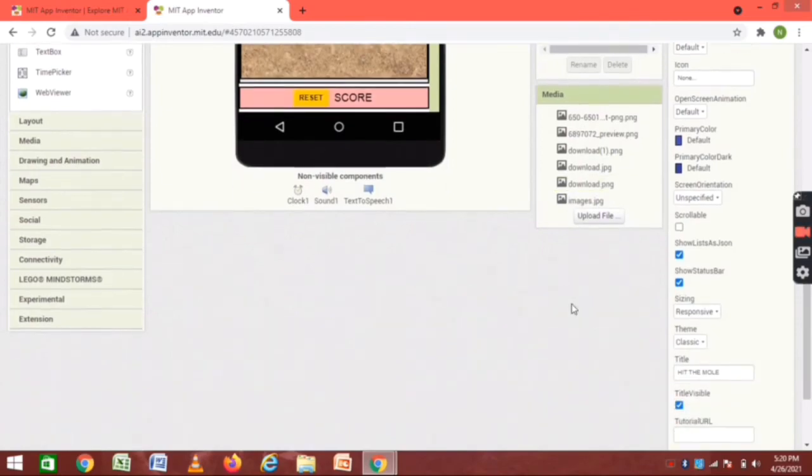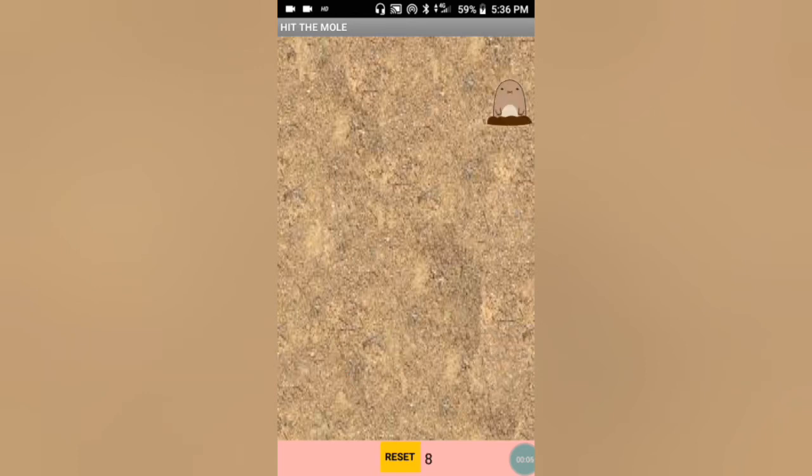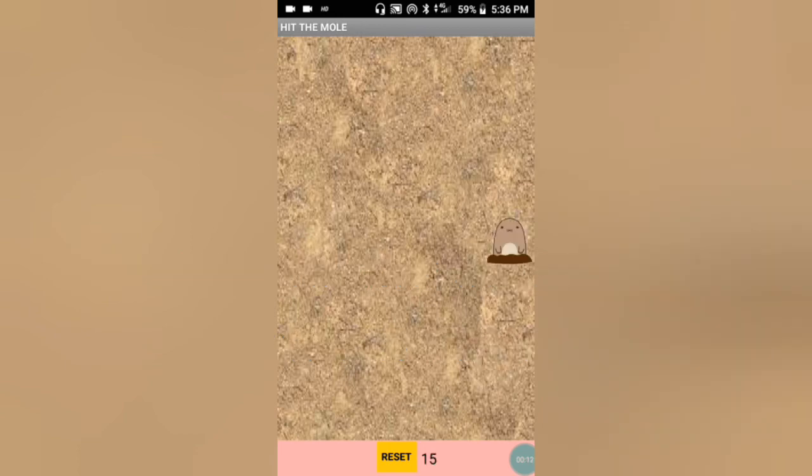Now I'll show you how it works on the phone. I want to add many things, like adding something which appreciates in many ways. You can see we have to tap on the mole to make a score, so we are tapping and you can see on the bottom of the screen the score is being presented. If you want, you can get it also, it is a very nice game.